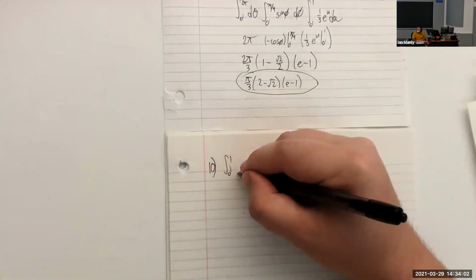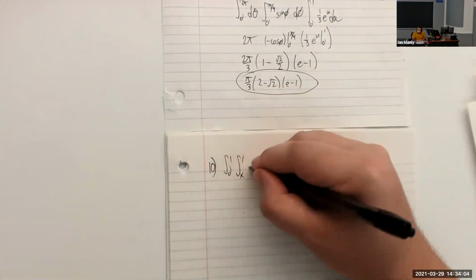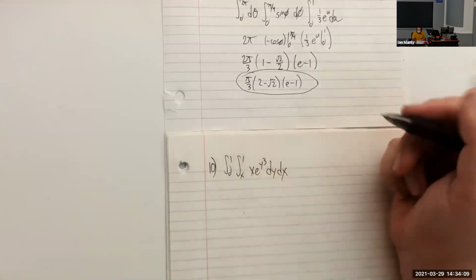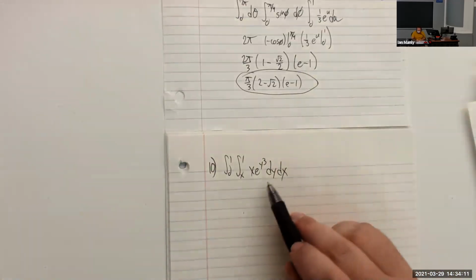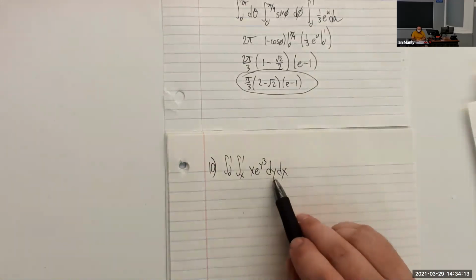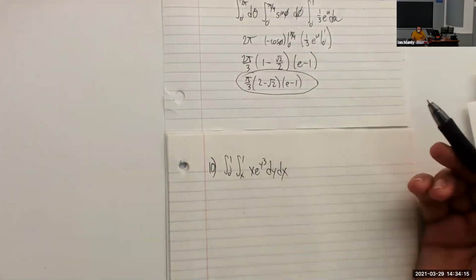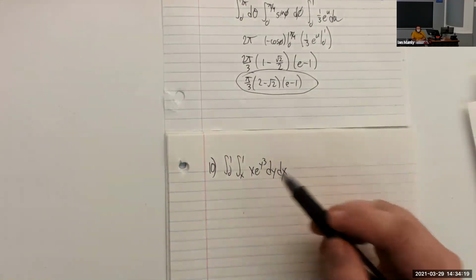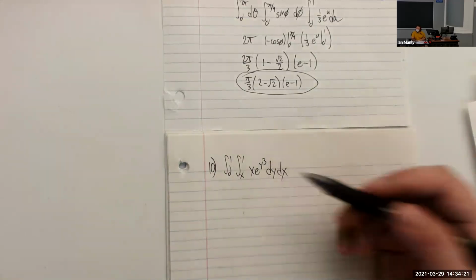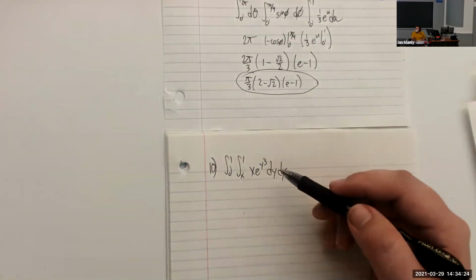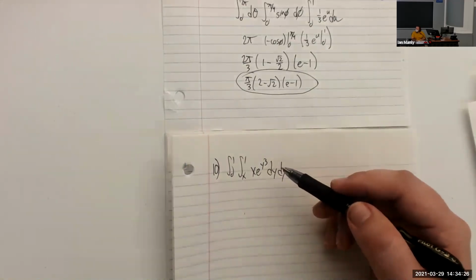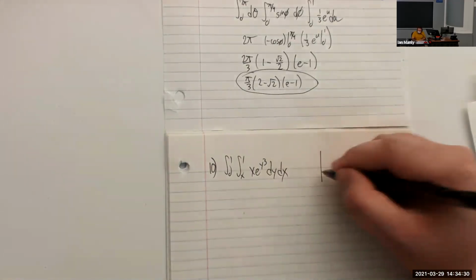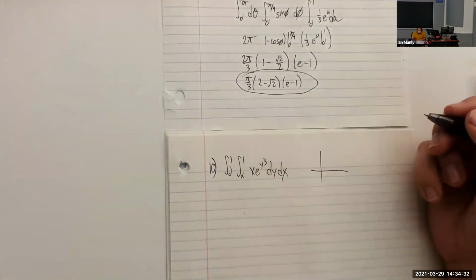All right, so all we need to do here is evaluate this double integral. There's a little bit more to it than that. What would be the problem if we tried to do the double integral just as it's written? Well, that would require us to do the integral of e to the y cubed, and I have no idea how to do that. So I think I'm going to have to change the order here in order for us to have any hope of doing this.